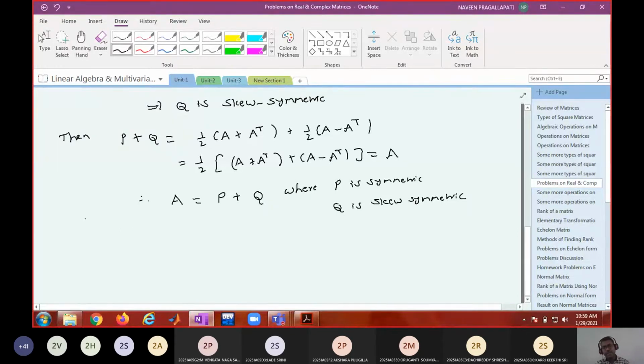We assume that there is another pair R and S such that R plus S is equal to A. So assume that A also can be expressed as R plus S, where R is symmetric and S is skew symmetric.